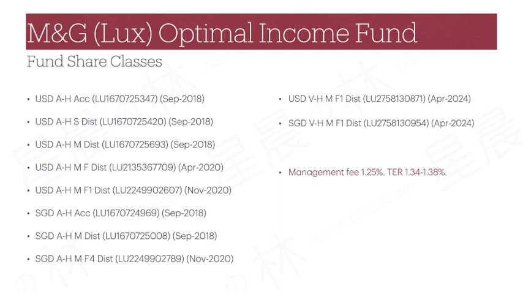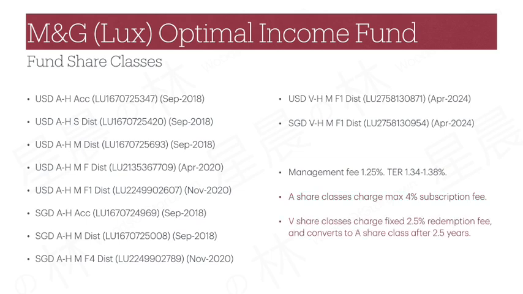Management fees for the A and V share classes are 1.25% per annum. Up to 60% of the management fee can be paid by M&G to distributors as trailer fees. TER comes to about 1.34% to 1.38%, as other expenses for different share classes can vary slightly. The A share class allows distributors to charge up to 4% in terms of subscription fees.